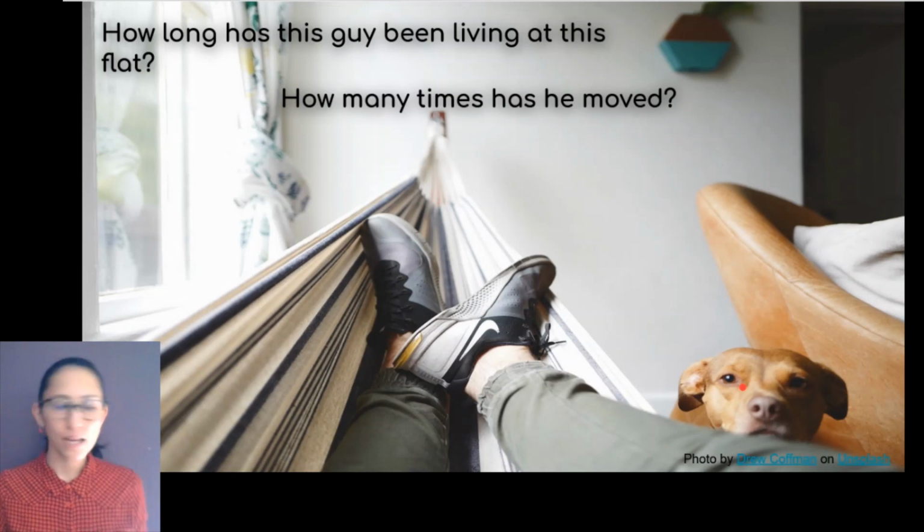Probably at the beginning when he was living with his parents, they moved 2 times. And then when he just grew up, he just wanted to move out from his parents' house and rent or buy his own place. So 3 times so far. So again, the result, how many times has he repeated this action of moving from one house to another one? And the result is 3.